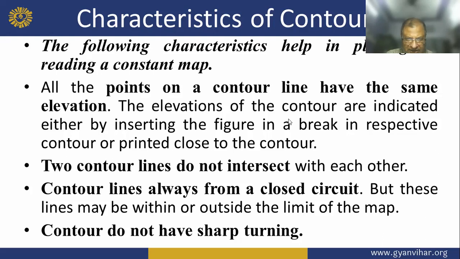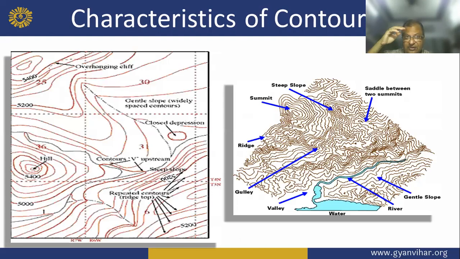Now two contour lines do not intersect with each other, and contour lines always form a closed circuit, but each line may be within or outside the limit of the map. Contours do not have sharp curves. This is the characteristic of contour.